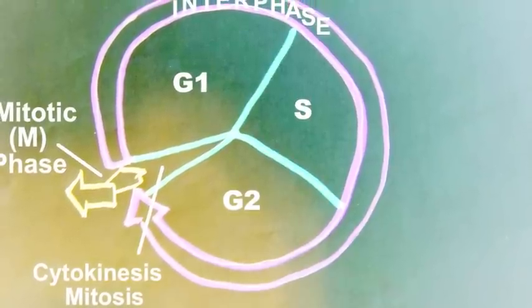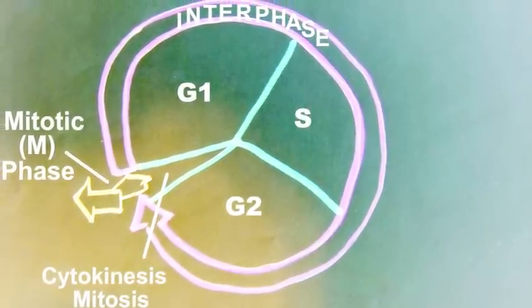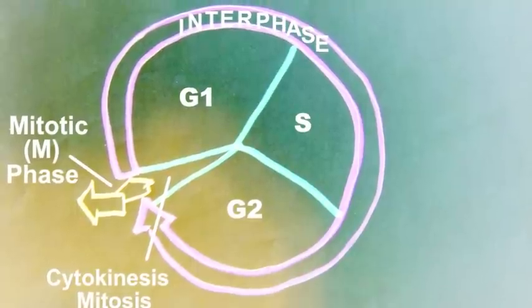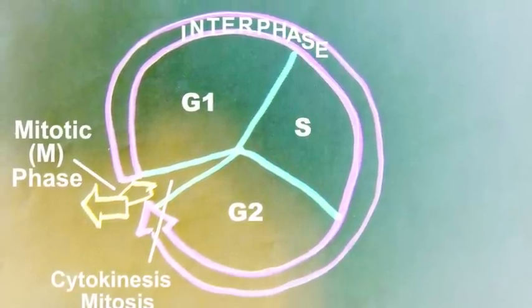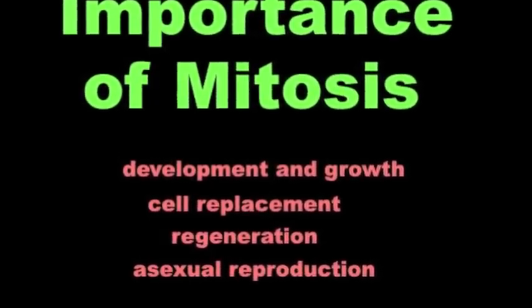Thus, a cell grows during the G1 phase, continues to grow as it copies its chromosomes in the S phase, grows more as it completes preparation for cell division in the G2 phase, and divides during the M phase. Mitosis is the division of genetic material in the nucleus. It is an important process in normal organismal development.